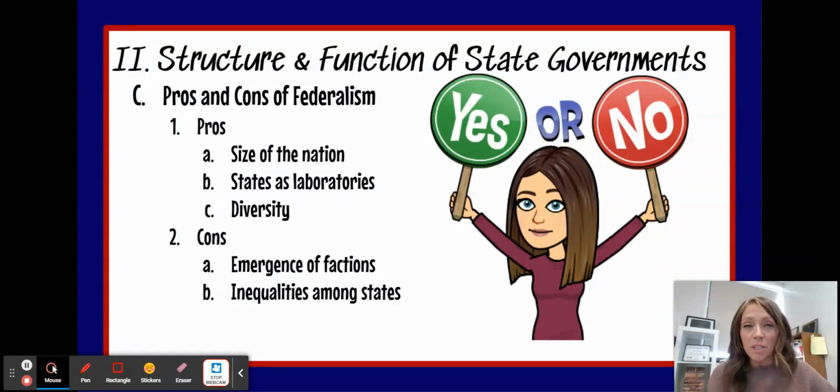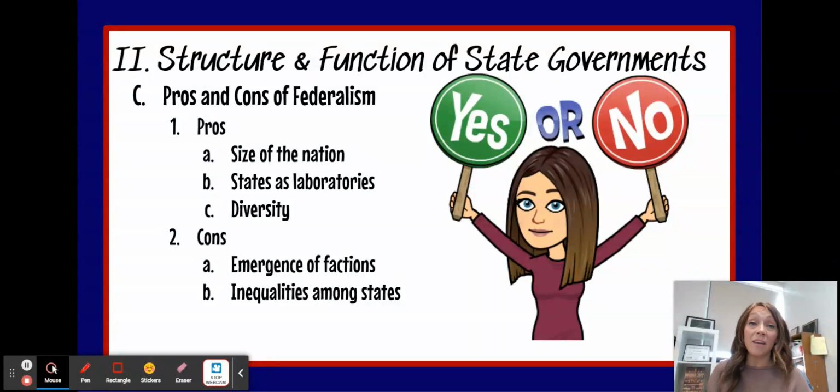We also are able to use the states as laboratories. Whenever you think of a laboratory, you probably think of a scientist in a white coat with test tubes and all that kind of stuff. But whenever we're talking about the states as laboratories, we're talking about the states as places where we can see how certain laws or policies or decisions might play out at a smaller level. And then we could, as a country, maybe adopt those same policies at a national level. And we'll talk about some of those in class.